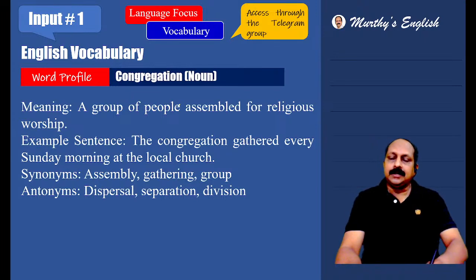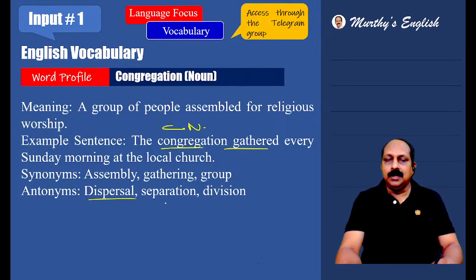Congregation, we have got many a time. Congregate, verb; congregation, noun. A group of people assembled for religious worship. Congregate means to gather, to assemble. The congregation gathered every Sunday morning at the local church. Congregation gathered. Where does it gather? Congregation is a collective noun. You got to be careful. Synonyms: assembly, gathering, a group. Antonyms: dispersal, important word, separation, division.